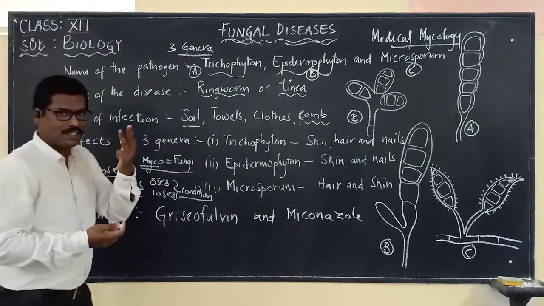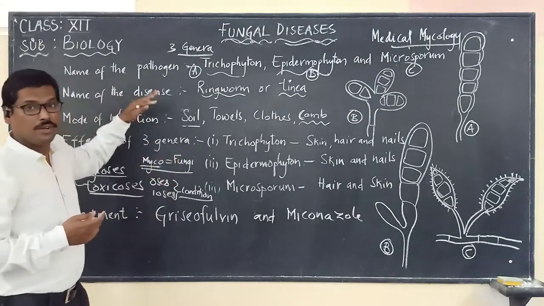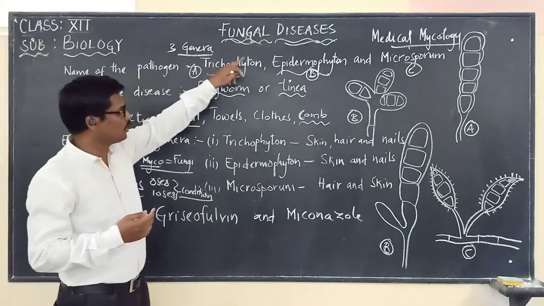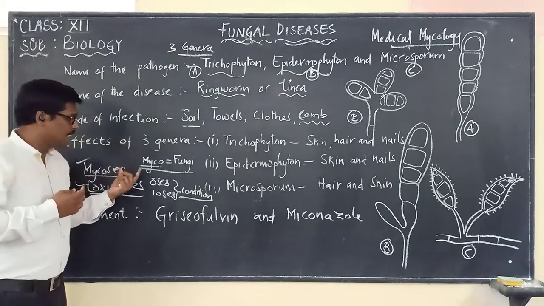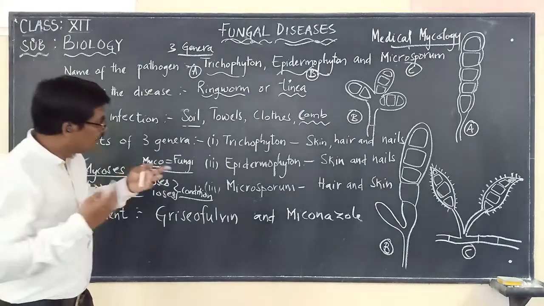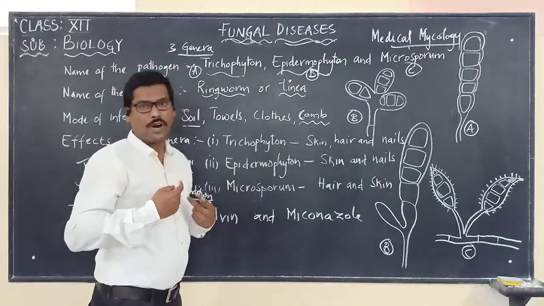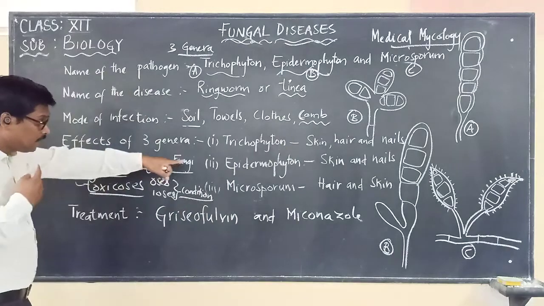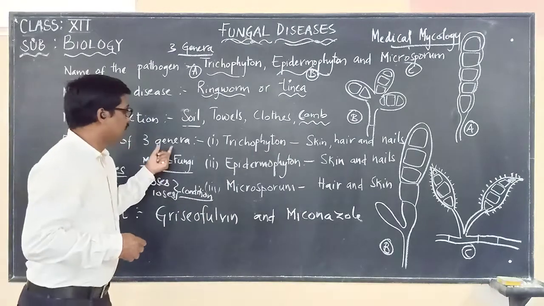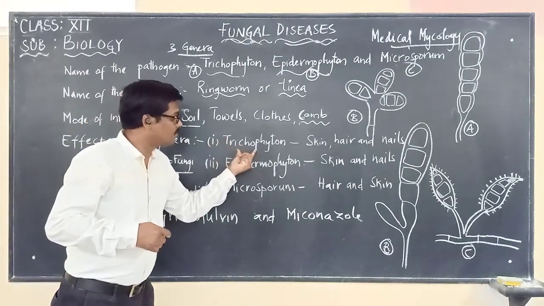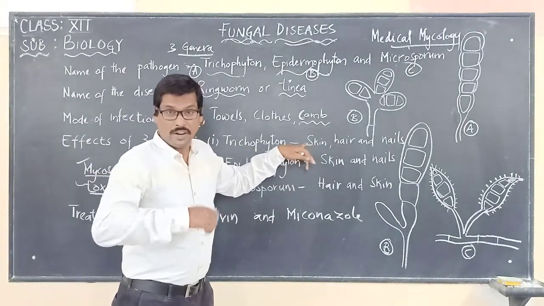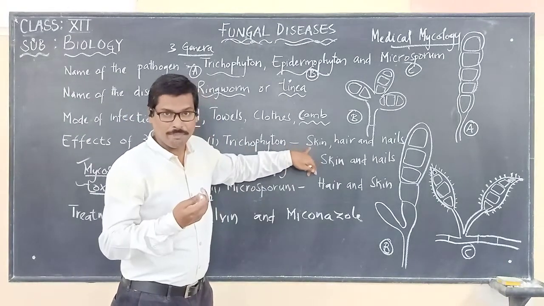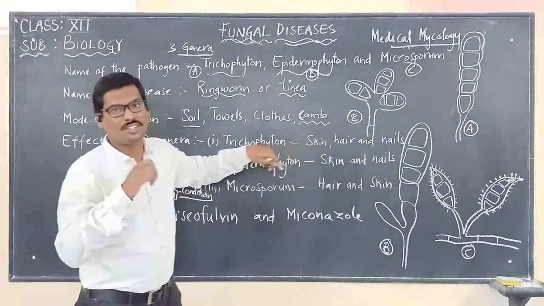Now let us see the effects of the three genera. We have said that three genera cause ringworm: Trichophyton, Epidermophyton and Microsporum. They affect different parts of our body. The first genus, Trichophyton, affects the skin, causing ringworm.